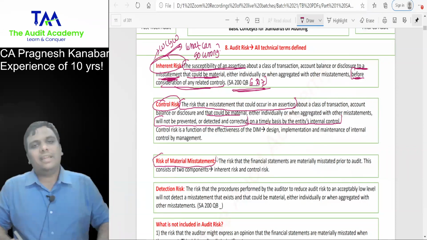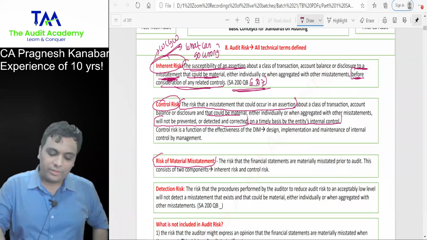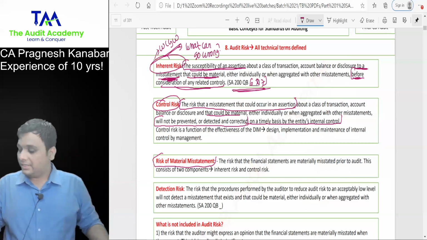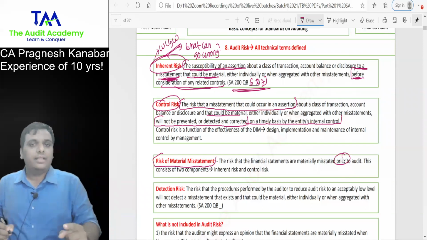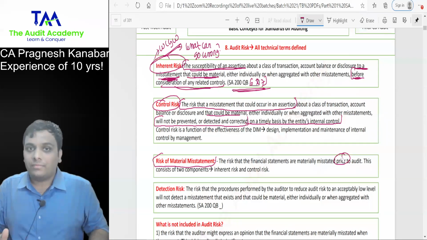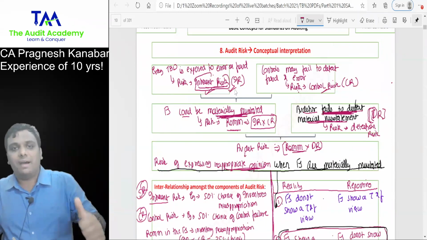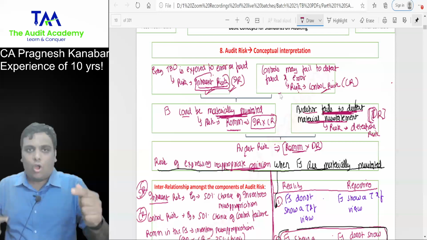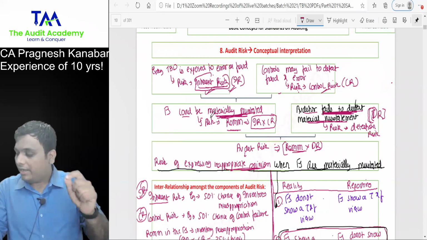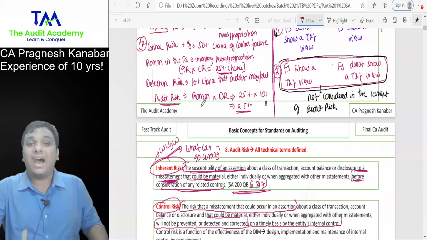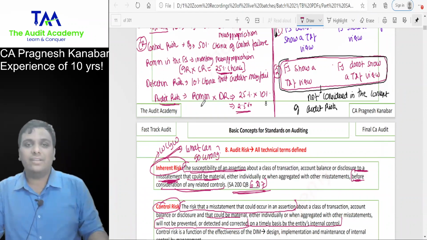Risk of material misstatement. We will talk lots of stuff about this in SA 315. So as of now, there is only one line: the risk that financial statements are materially misstated prior to audit. Please understand why they have written prior to audit. Tell me, when the inventory was misappropriated in DMart, when the controls failed, was the auditor involved in that? No. So will you agree with me that ROMM are entity's risk, not auditor's risk? Auditor's risks are the detection risk and audit risk.